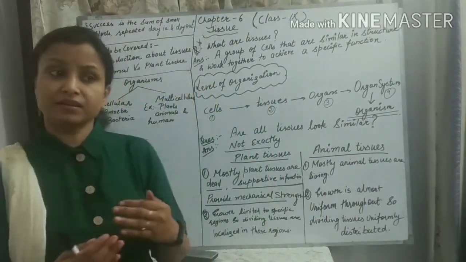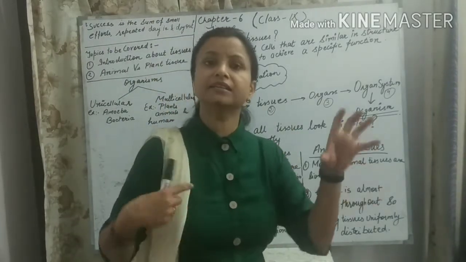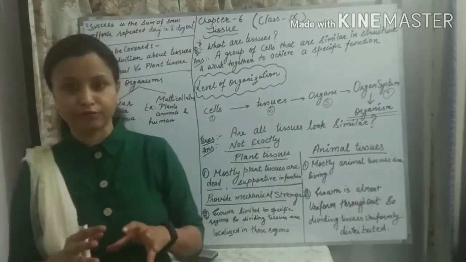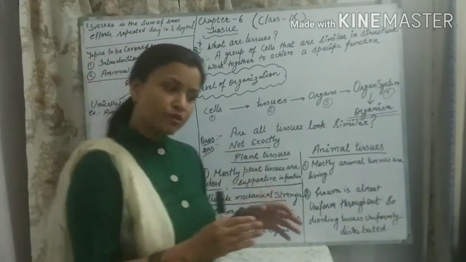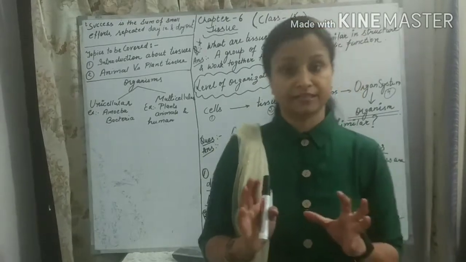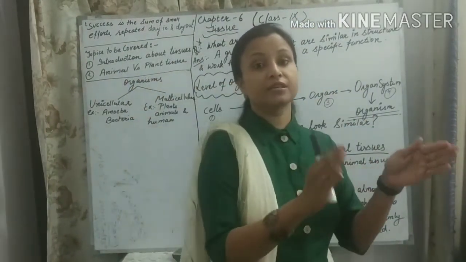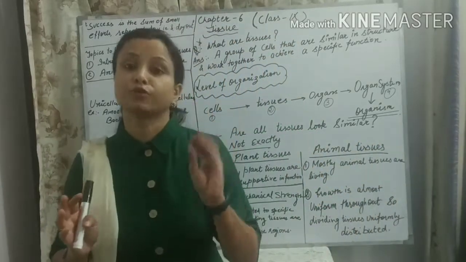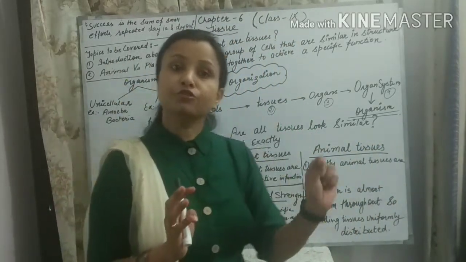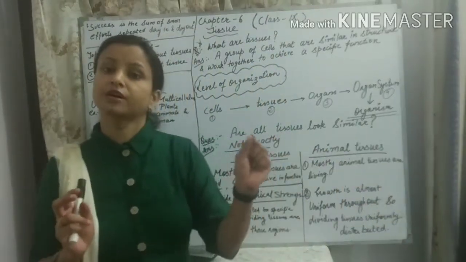We can understand this with a very simple example, students: our school annual function. If a school organizes its annual function, lots of students participate. Those students are generally distributed into small groups, and each group is assigned a definite duty.